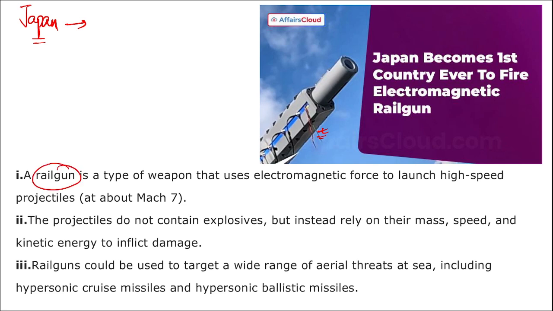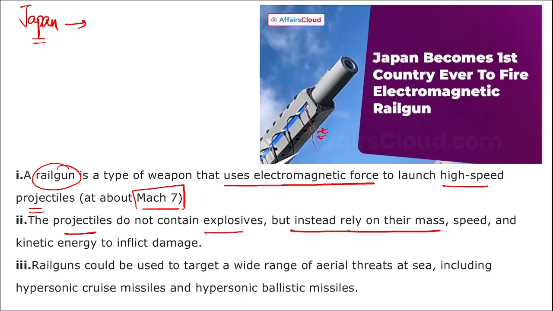A railgun is a type of weapon that uses electromagnetic force to launch high-speed projectiles at about 7 Mach, and 7 Mach is 7 times the speed of sound. These projectiles do not contain explosives, but instead rely on their mass, speed, and kinetic energy to inflict damage. That means they depend on momentum, and momentum is p = mv, mass into velocity.